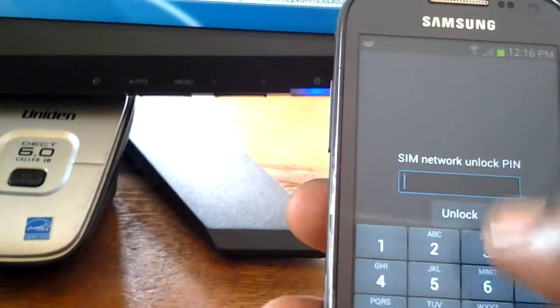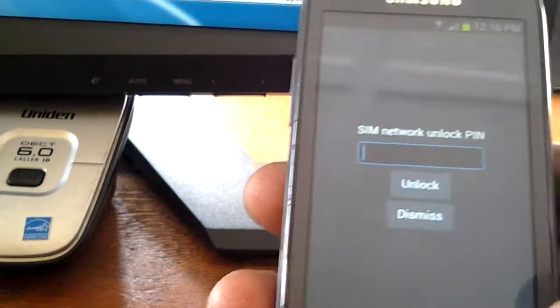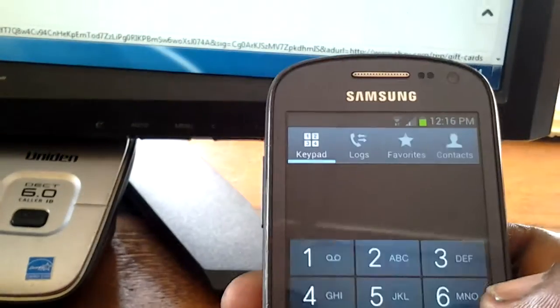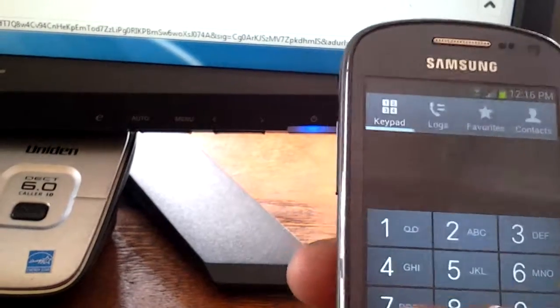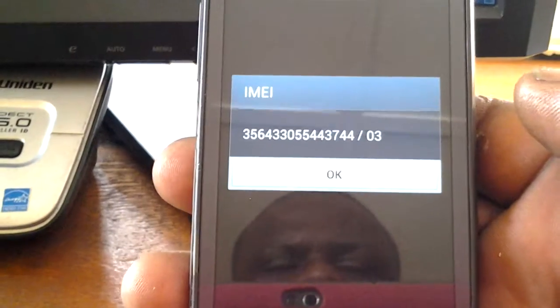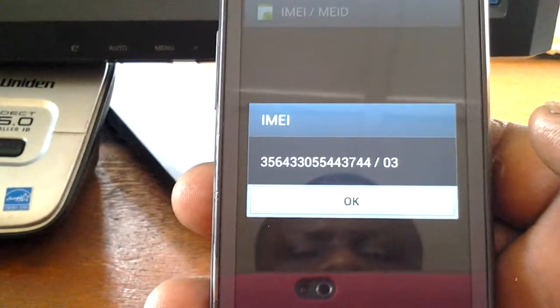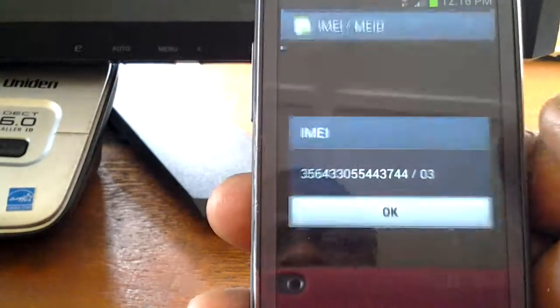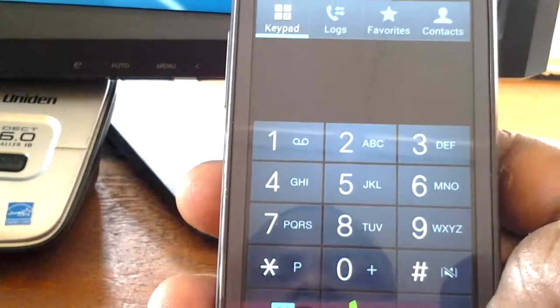Let me go down here. Let me go and show you the IMEI number of the phone. It's star pound 06 pound. You see, that's the IMEI number for the phone shown there. The 03 is the year, so we don't need that part, just the first 15 digits. I click OK. Same phone I have in my hands.